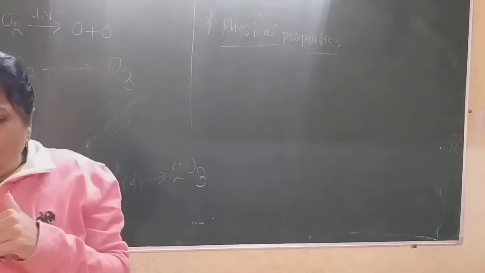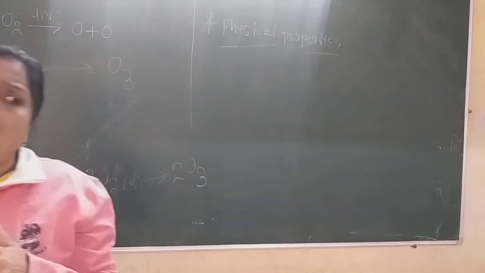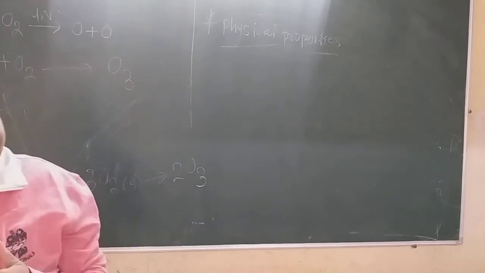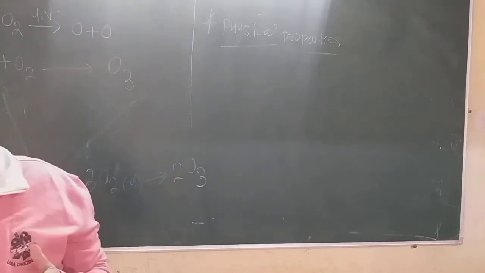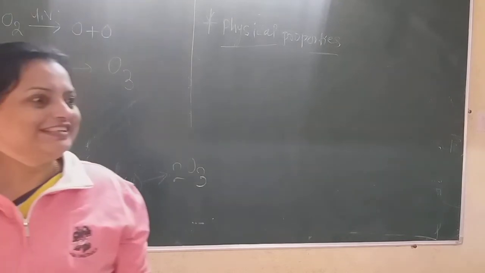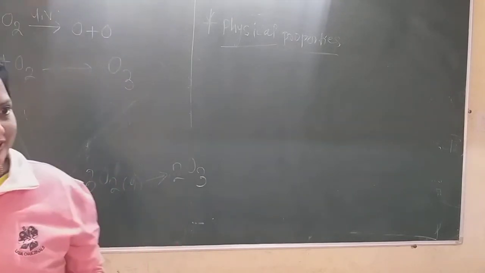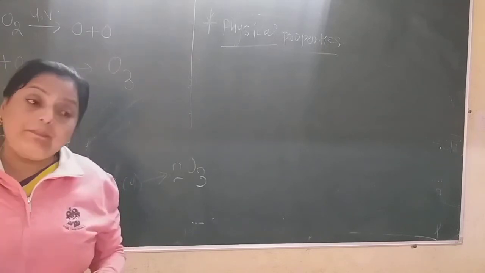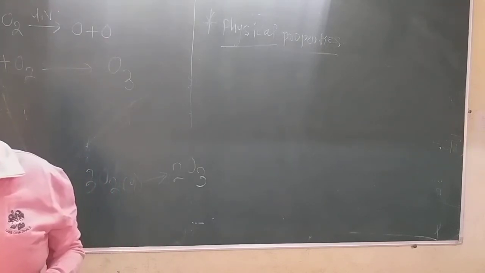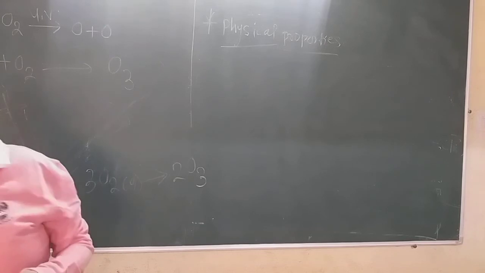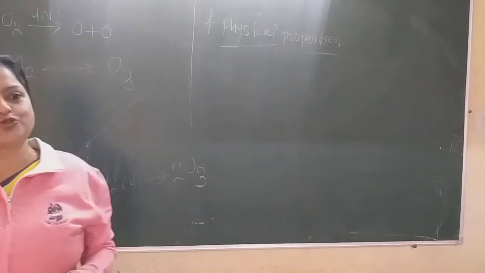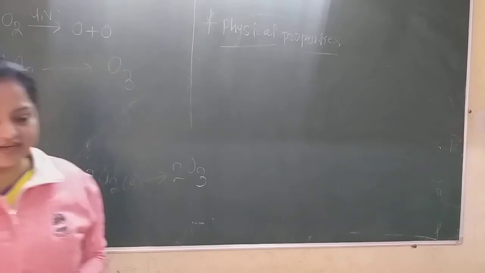But if the ozone is converted by higher pressure into liquid ozone, then the ozone liquid has a dark blue color. Which color does liquid ozone have? Dark blue. And if again by applying pressure and low temperature the liquid ozone is converted into solid ozone, it is a dark purple colored solid. Ozone is a dark purple solid.